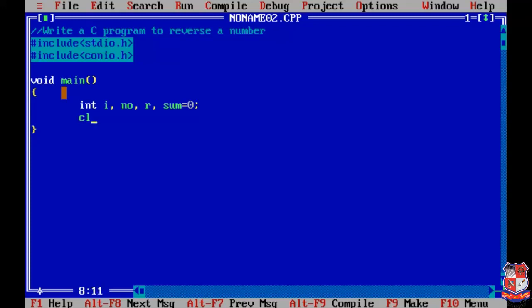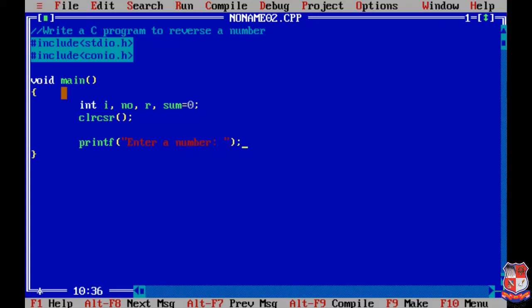Now we are using a function to clear the screen, that is clrscr. Next we have to take the input from the user. For that we are giving a message to the user, enter a number.